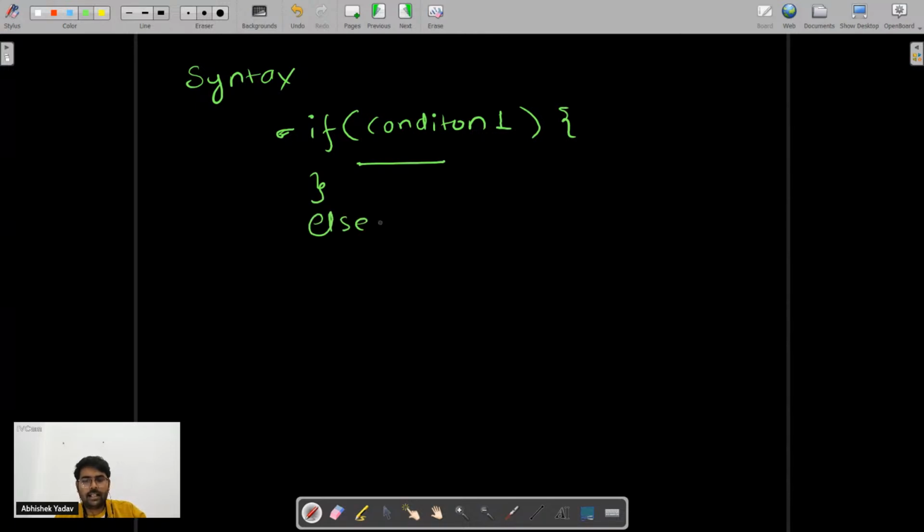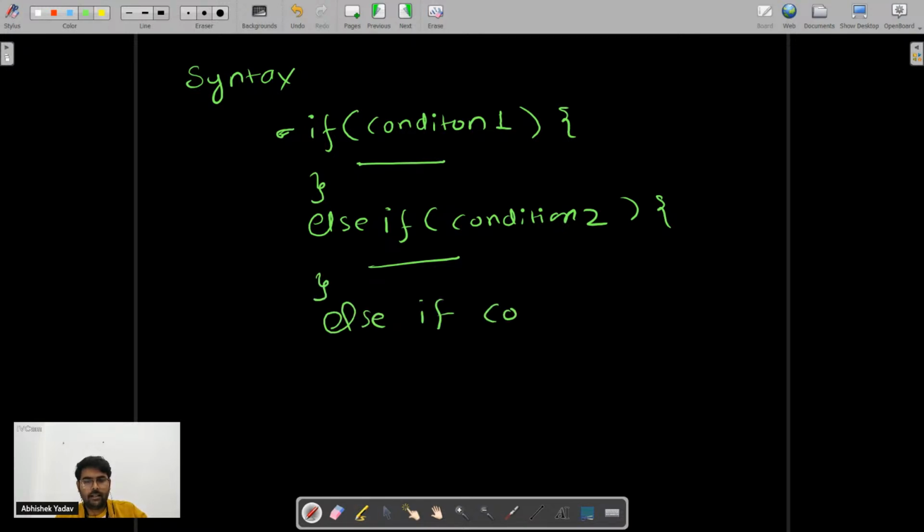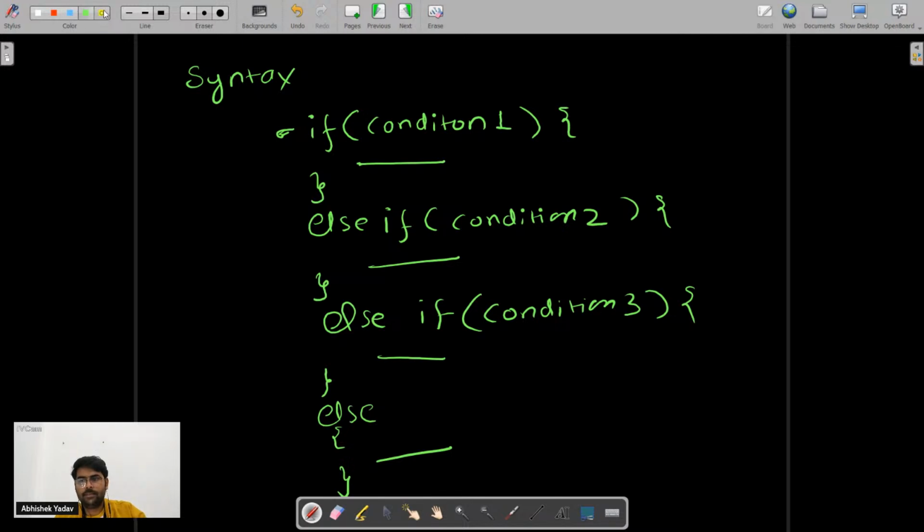After that I have to use else if, condition 2, then the body of else if, again else if, condition 3, and this one. And last I am writing the else part, right? Else part here. So now what will happen, guys?